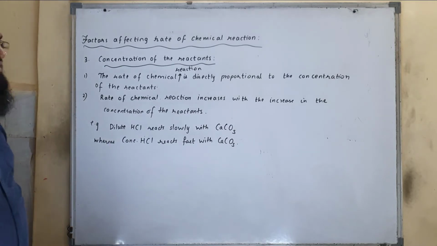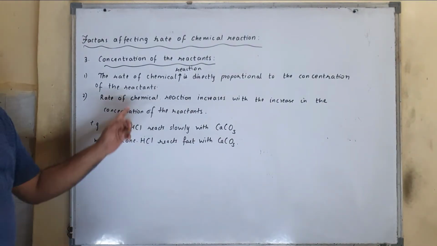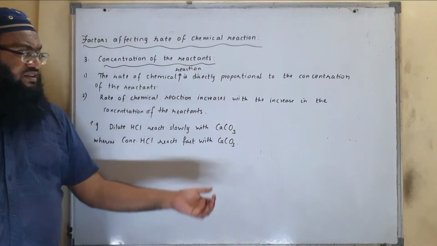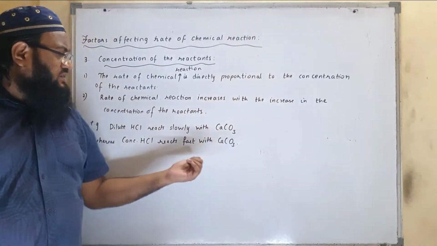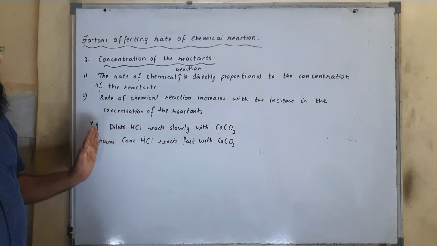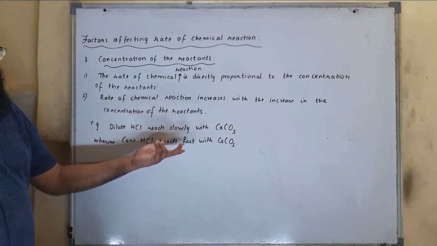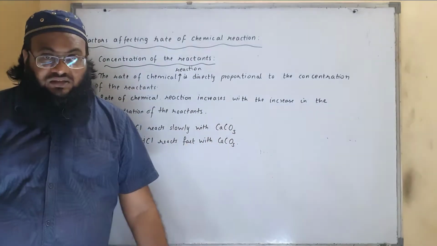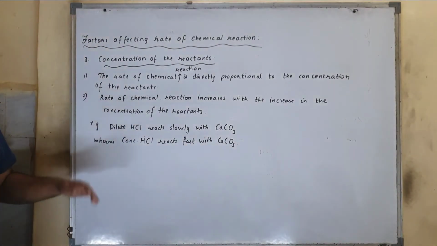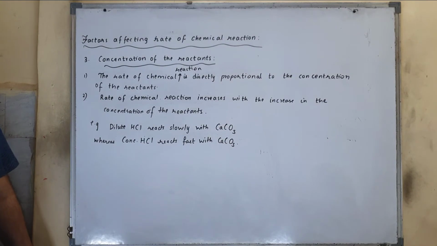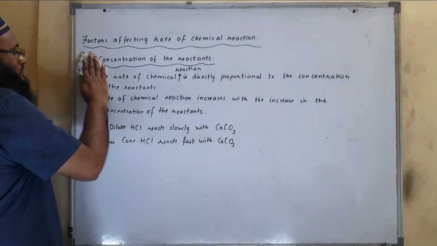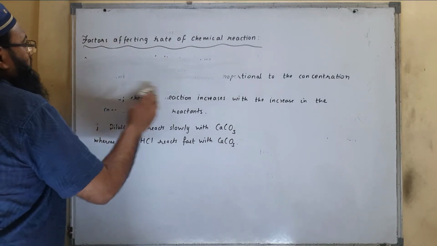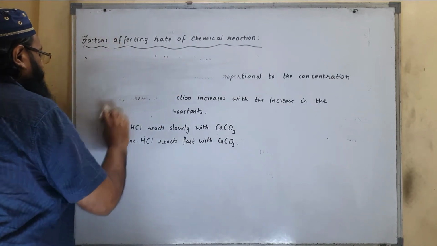For concentration of reactant, you can say that rate of chemical reaction is directly proportional to the concentration of the reactant, and rate of chemical reaction increases with the increase in the concentration of the reactant. Example, dilute HCl reacts slowly with calcium carbonate, whereas concentrated HCl reacts fast with calcium carbonate. So this was the point of concentration of reactants. Next factor which is responsible for the rate of chemical reaction is temperature.